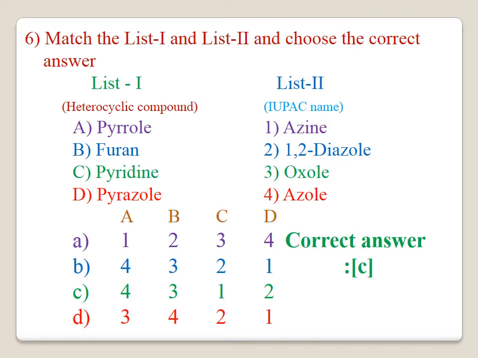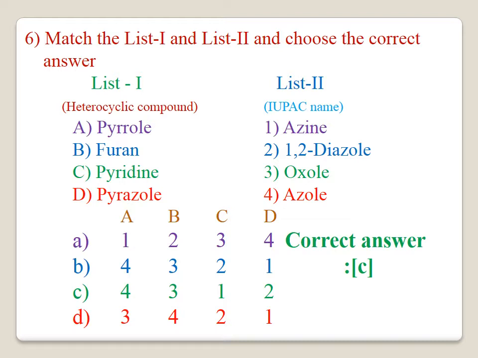Question number 6. Match list 1 and list 2 and choose the correct answer. In list 1, the heterocyclic compounds are given, and in list 2, their IUPAC names are given. And we have to choose the correct IUPAC name for the heterocyclic compounds given in list 1.